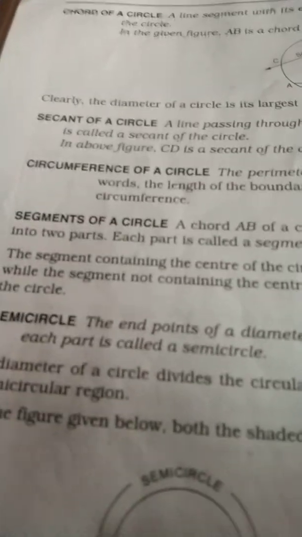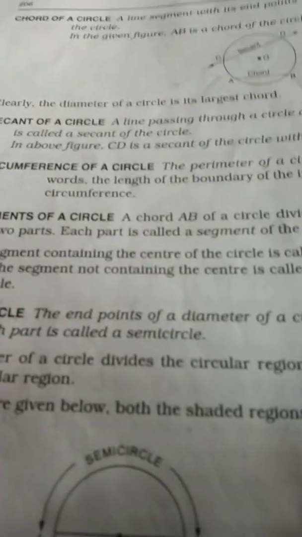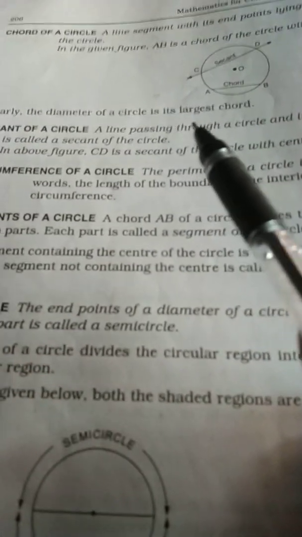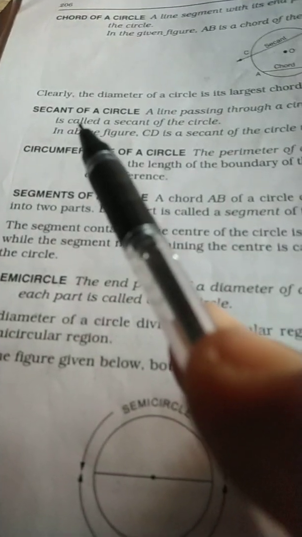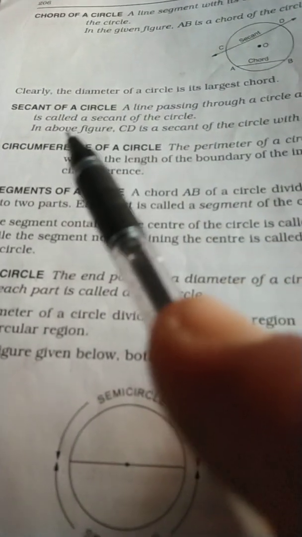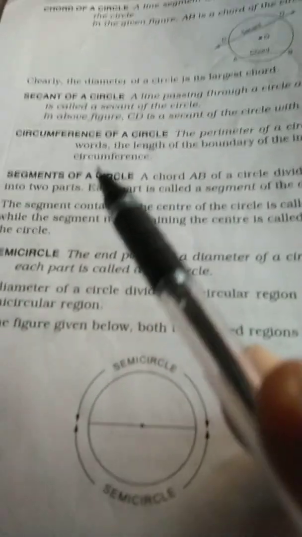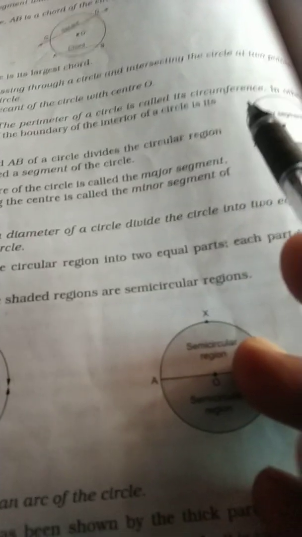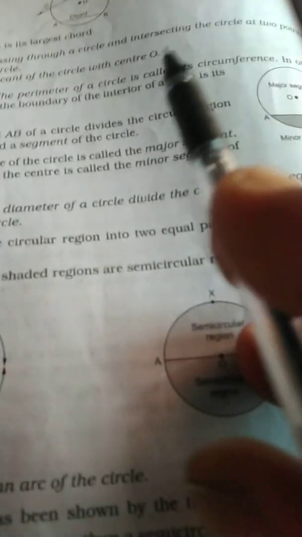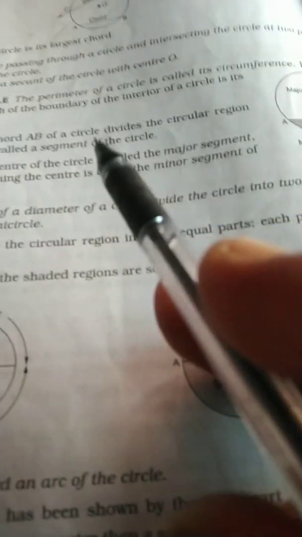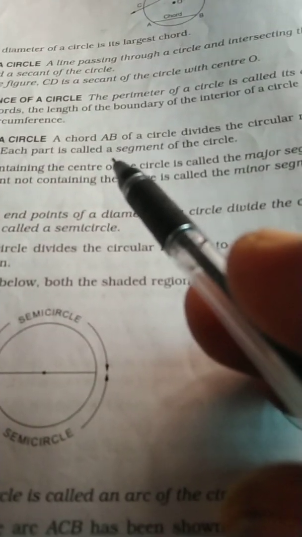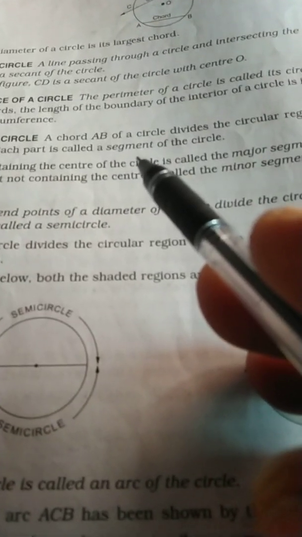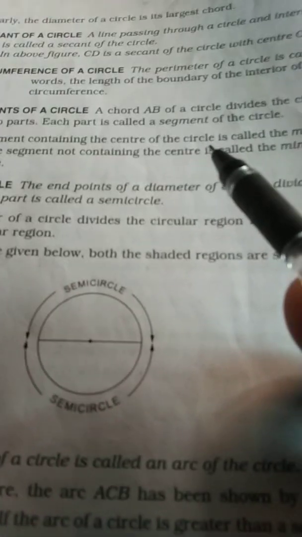Secant of circle. In other words, we can also say about diameter, the diameter of the circle is its largest chord. I have already told you about secant of circle. Now, circumference of circle. The perimeter of a circle is called its circumference. If R is the radius of circle, then circumference of circle is formulated as C is equal to 2 pi R, where pi is a constant.